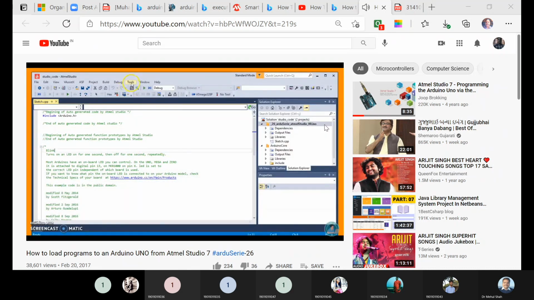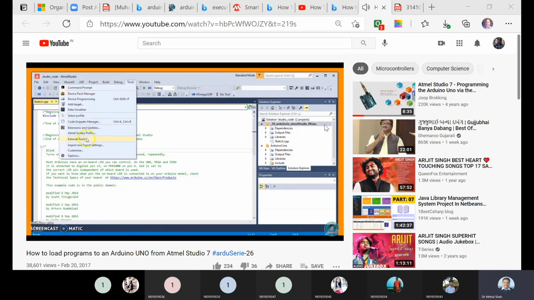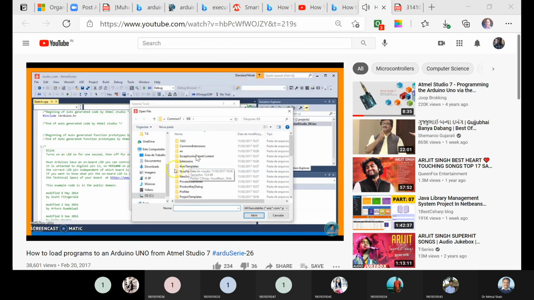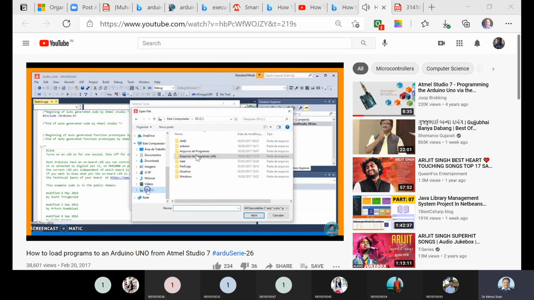So tools, external tools, and here we can write down anything. This is just an Arduino Uno blink. Instead of that, we have to write an Arduino blink.